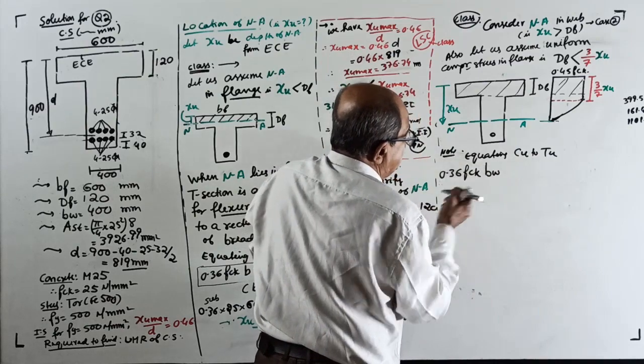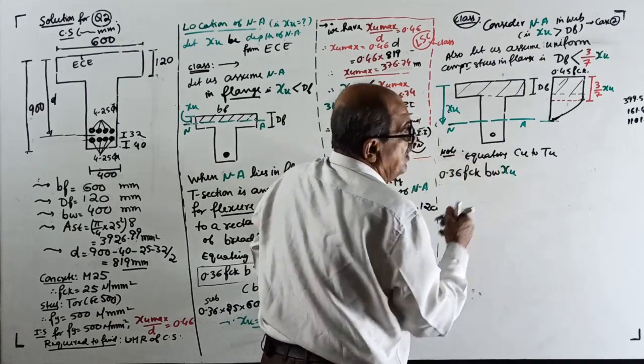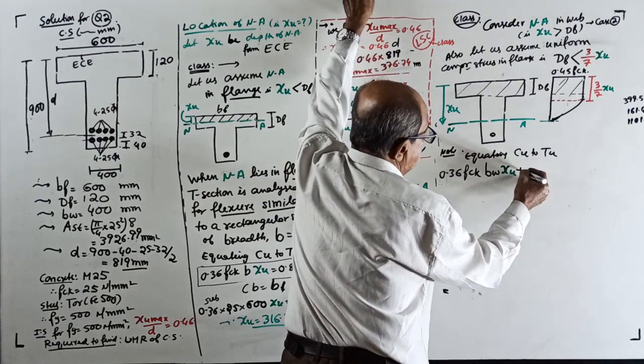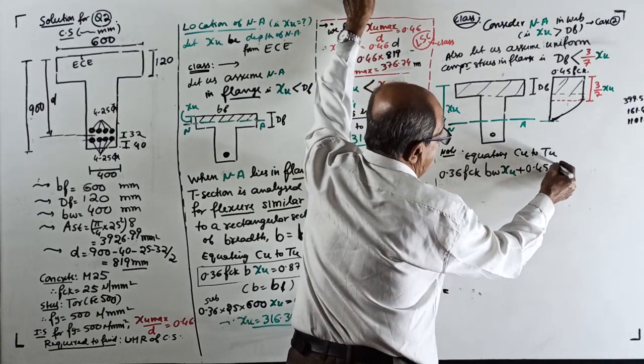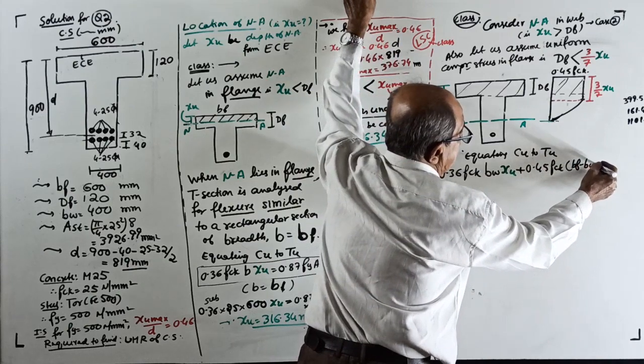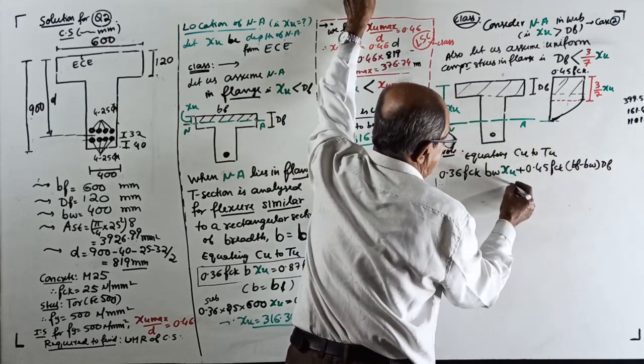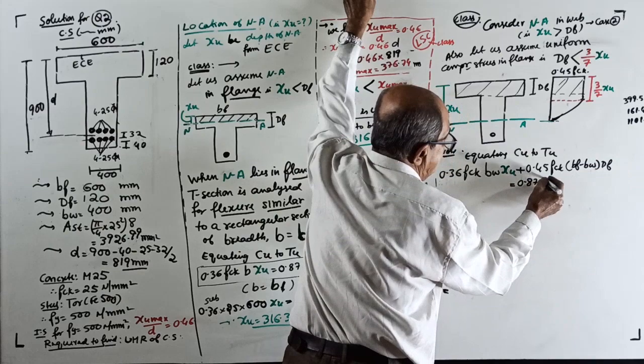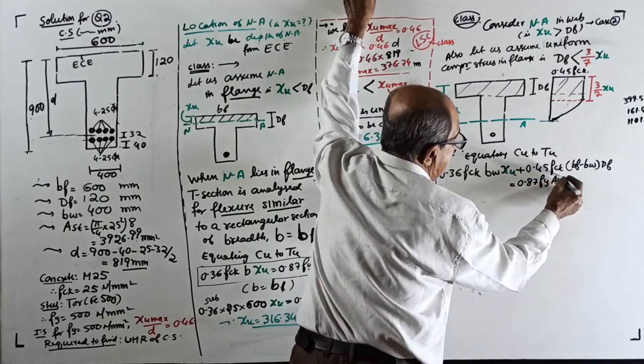Sorry, I am using the original equation. This all I explained for you last time, including the hint I gave. XU plus 0.45 FCK into BF minus BW into DF equal to 0.87 FY into AST is the formula.